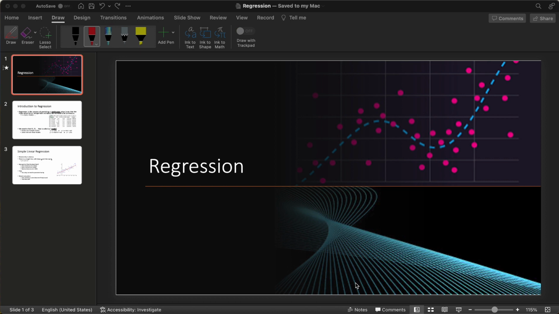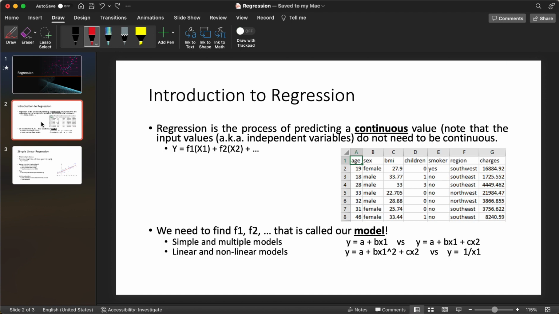In this video, we are actually going to start with our first machine learning algorithm, and that is regression. I'm going to give you, as I promised you, a very brief introduction on what regression is and just cover the basics of the math and stuff like that. And then later in this video, we are going to actually see how we can use that in Python to predict something. Okay, let's get started. What is regression?